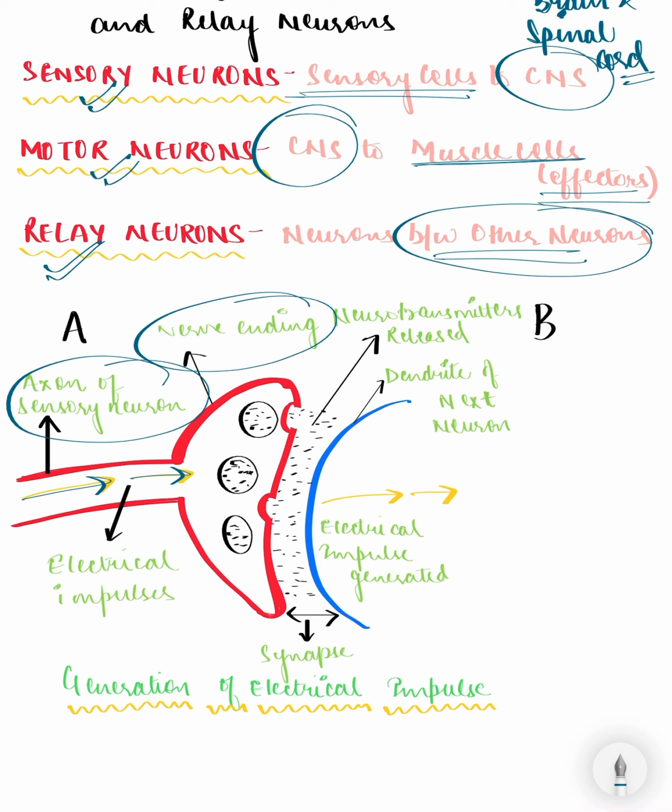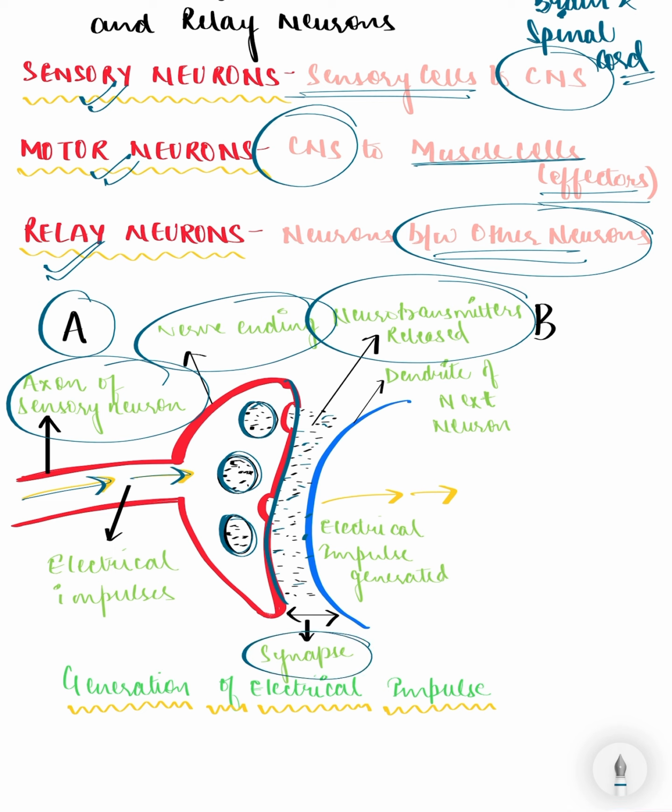These electrical signals are converted into chemical signals. These chemicals are known as neurotransmitters, which are packed in certain vesicles. These vesicles fuse with the cell membrane of the first neuron, which is neuron A, and release the chemicals, the neurotransmitters, in the gap between the two neurons. This gap is known as the synapse.